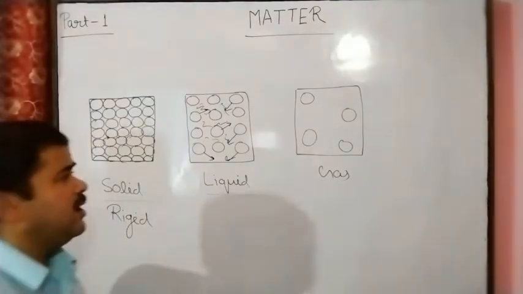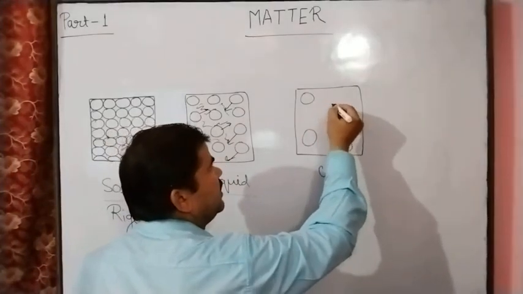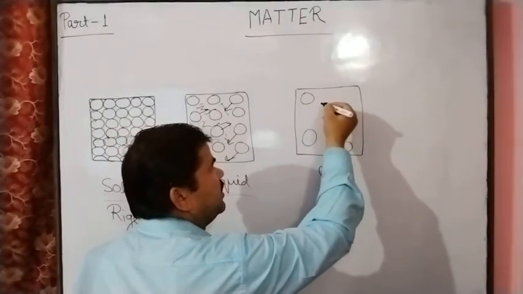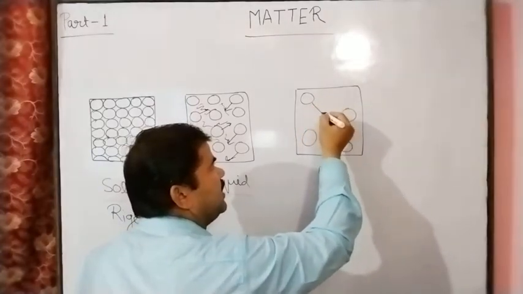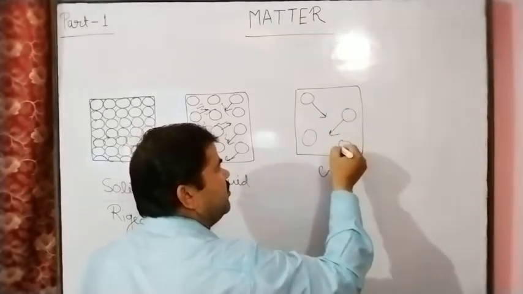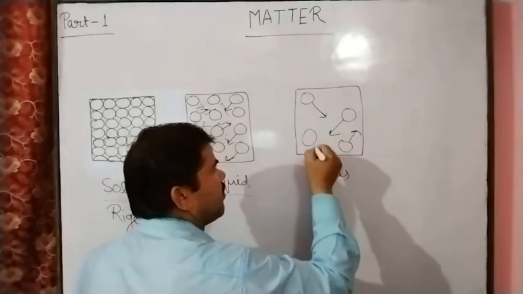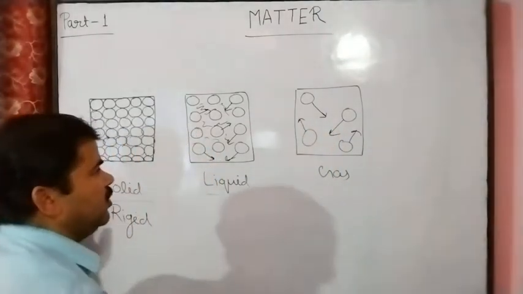And in the same manner, if we see the gaseous state, much more interparticle space is present. So these particles easily move in it.